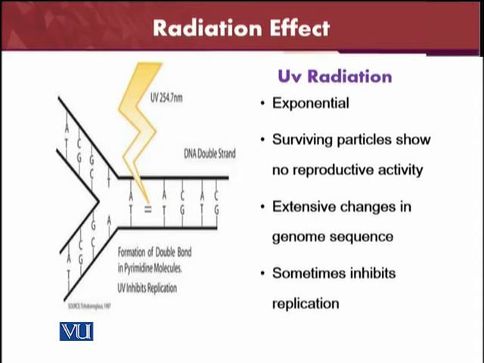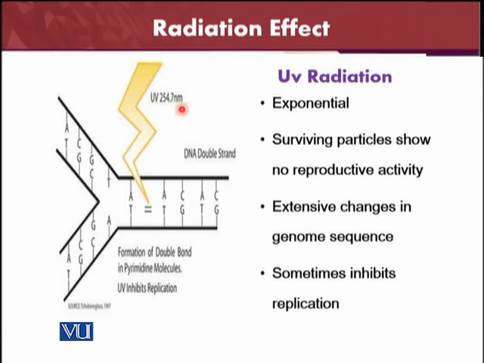First of all is the UV radiation, the ultraviolet rays. These are exponential, and survival particles show no reproductive activity after the ultraviolet rays have been applied. Extensive changes in the genome sequence will occur if we apply the UV light to the viruses, and sometimes it will also inhibit the replication of the viruses.